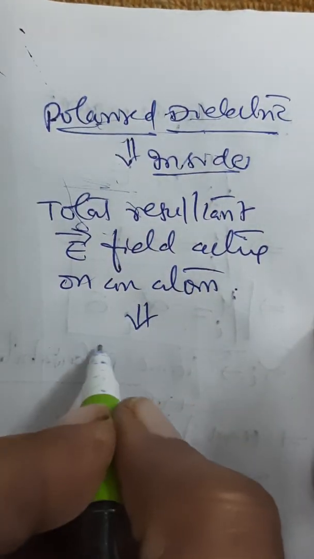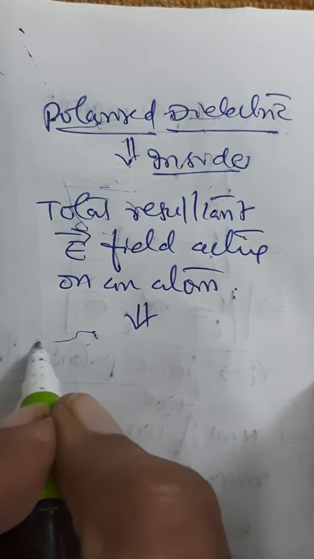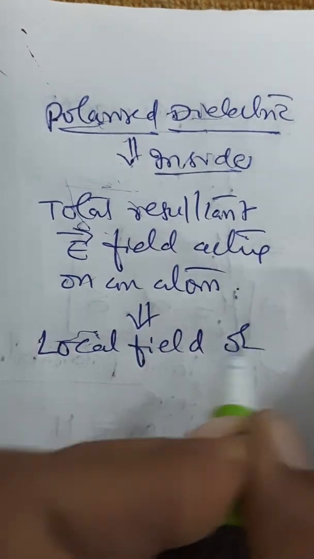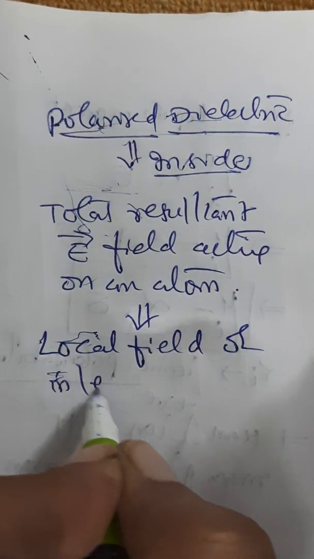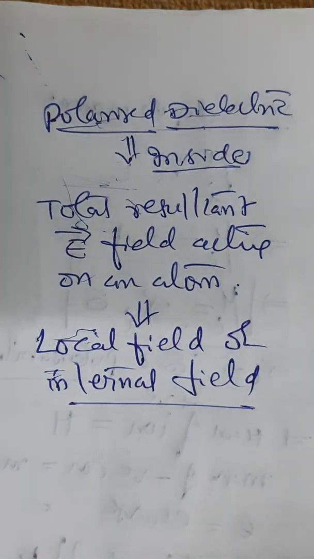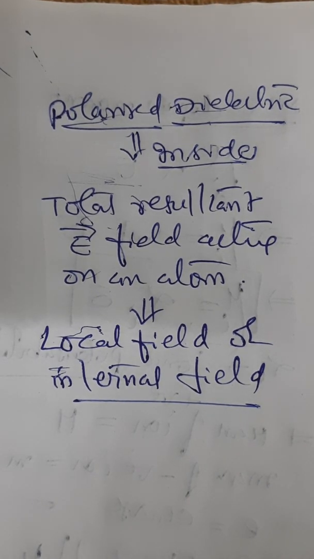This is what is termed as the local field, or also known as the internal field. So local field is nothing but the total resultant electric field acting on an atom inside the polarized dielectric.